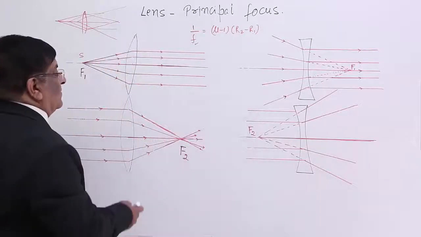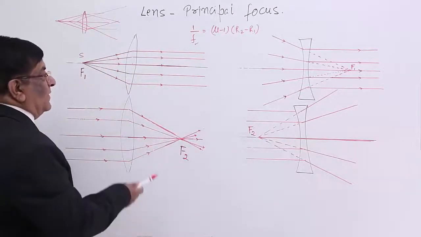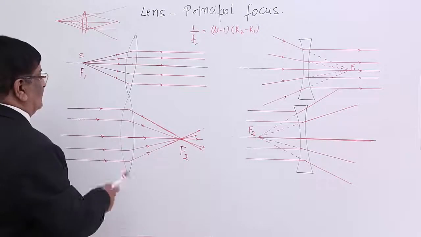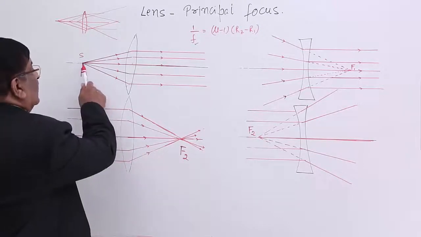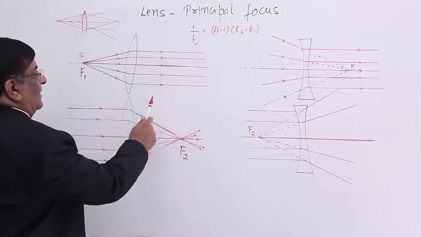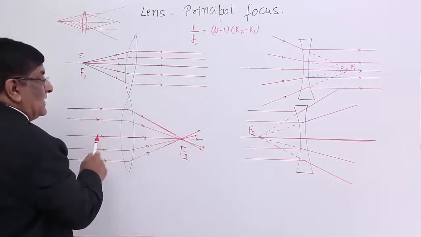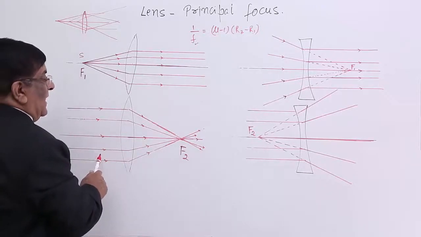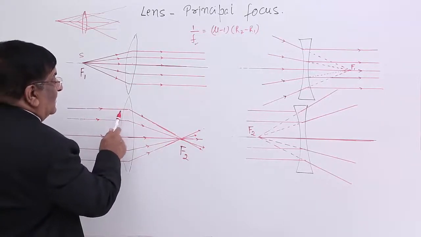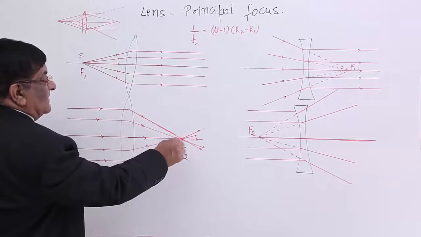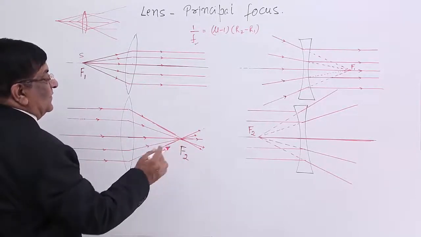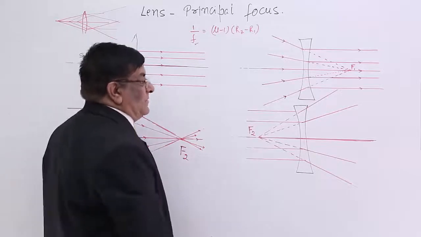Now, principal focus number 2. Here they had become parallel. Now, the parallel rays are coming and, after refraction, they meet at a single point. This is principal focus number 2.